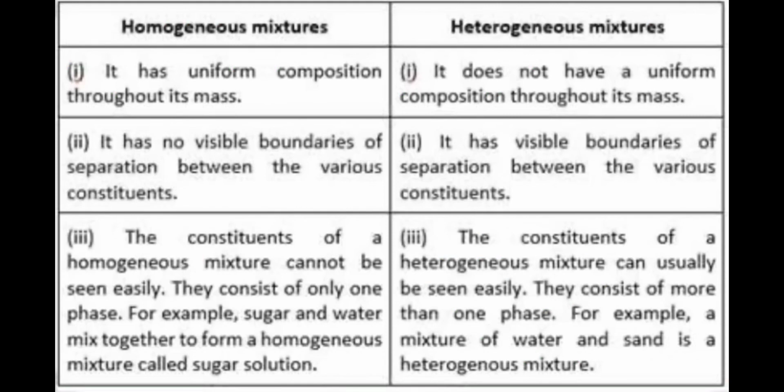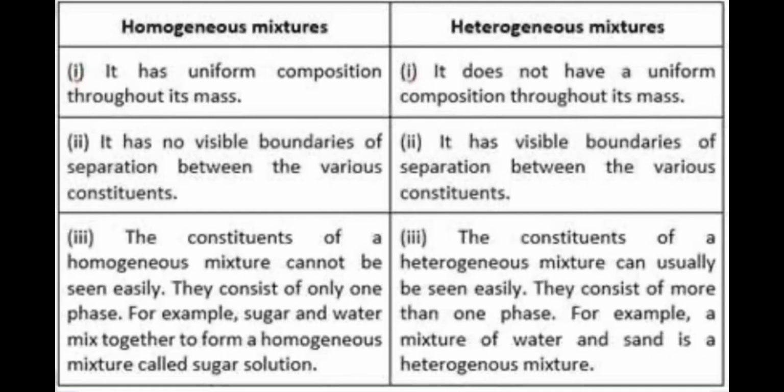Difference between homogeneous and heterogeneous mixture. Homogeneous mixture, it has uniform composition throughout its mass. Heterogeneous mixture, it does not have uniform composition throughout its mass. Second, it has no visible boundaries of separation between various components. So, if you consider mixture of sugar and water, the boundaries of separation cannot be seen. Second, it has visible boundaries of separation between various constituents. If you consider a mixture of water and oil, the boundaries are clearly visible.